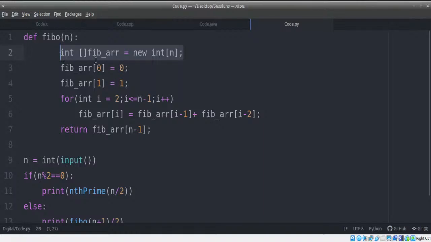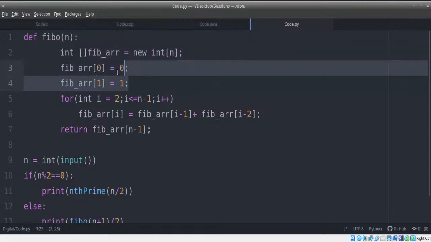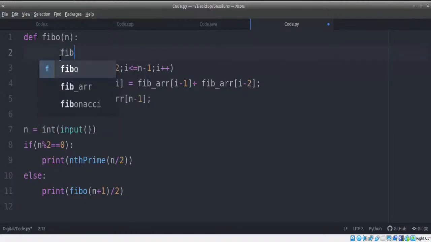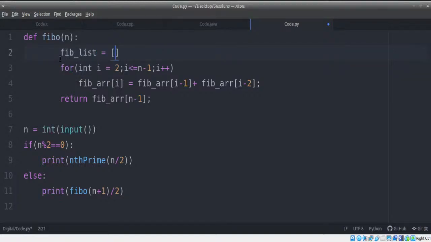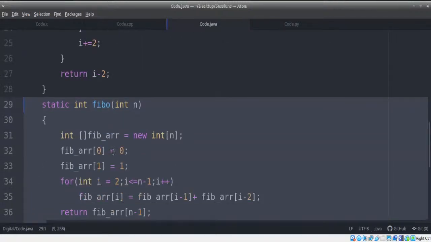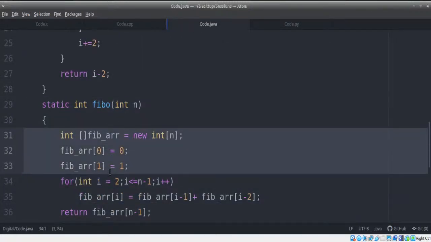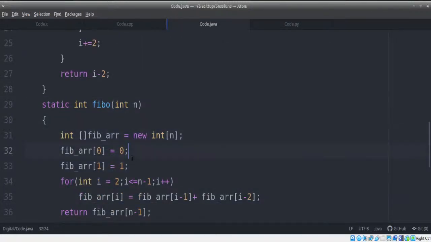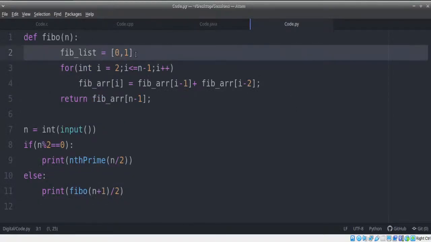So what we need to do here is, instead of arrays, we need to create a list. And in that list, first two elements will be 0 and 1. So I'm going to create a Fibonacci list instead of Fibonacci array, which is going to have 0 and 1 as my first two values. So whatever we did here as the first three lines, create an array and then add two elements for first and second index, we're doing it in just one line over here.